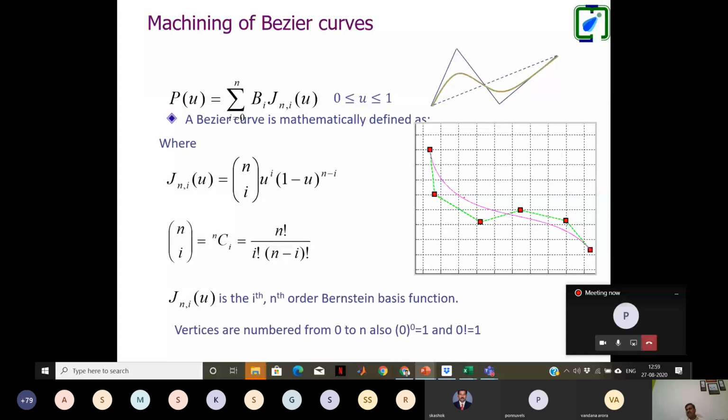So this Bezier curve will be approximated as linear segments. I will have 100 linear segments, and I can put G and M code for those linear segments. These are the defining control polygon points, and in between is the Bezier curve. The beauty of the Bezier curve is that it depends on the number of control points, and it's interactive. If I move a point, I can change the curve design. It is used for things like car bodies and surfaces.